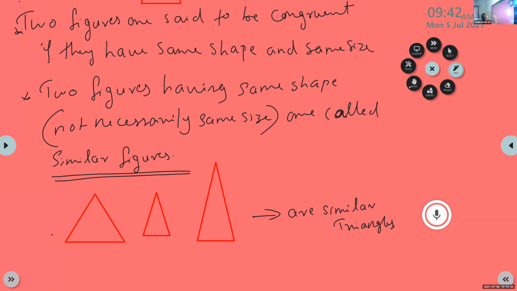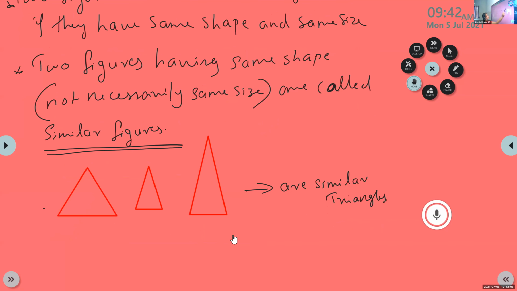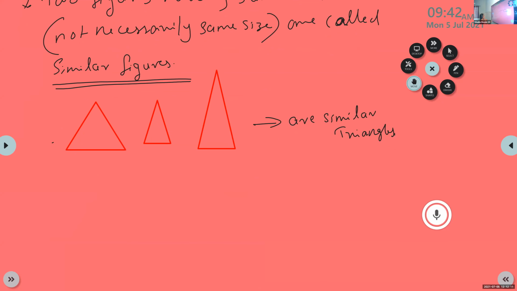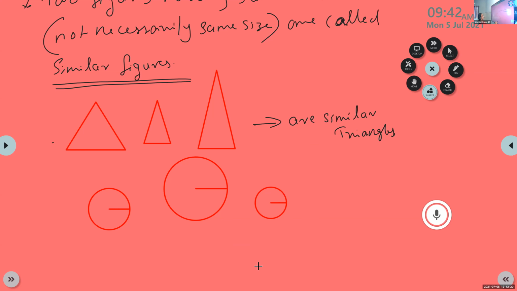These are similar triangles. One more example I'll give you. This is a circle, another circle. These are similar. We can call them similar circles.